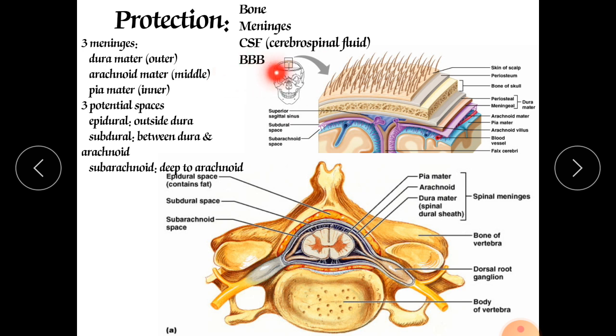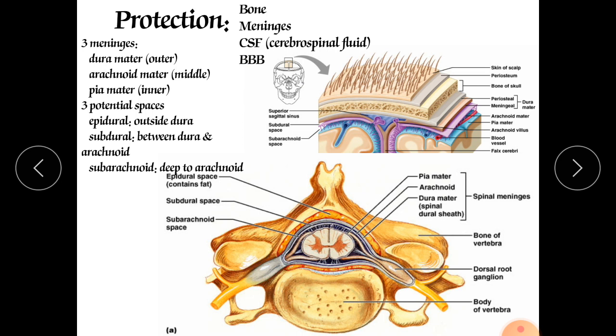After that, BBB, which is nothing but the blood brain barrier. It is also a protection for our brain, which protects it from various chemicals and external agents that might enter our brain. So it prevents their entry. The blood brain barrier is produced by the astrocytes and our blood capillaries. There are tight junctions between the blood capillaries and the astrocytes, due to which they do not allow any element through.